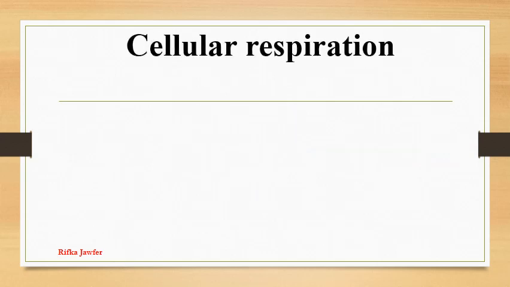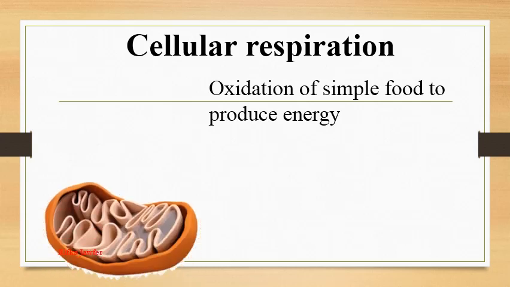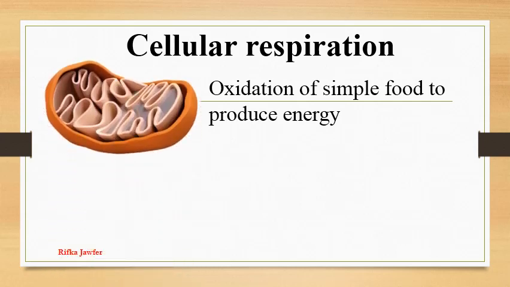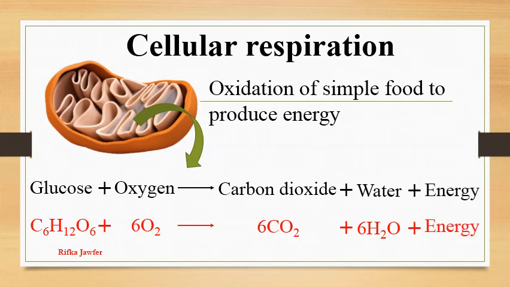Cellular respiration is the process of oxidation of simple foods to produce energy for biological activities within the living cells. It happens inside the mitochondria of the cell. There, glucose reacts with oxygen to produce carbon dioxide, water, and energy.